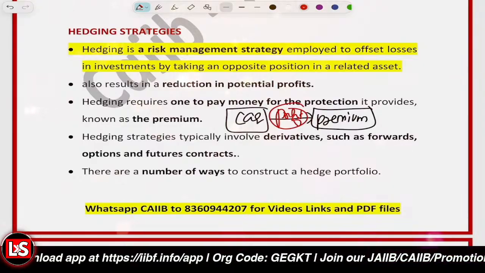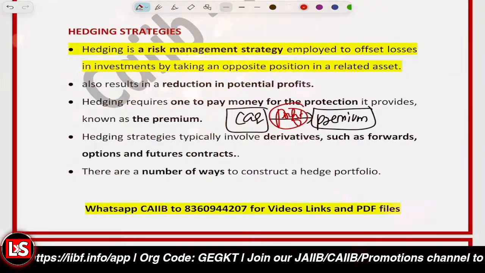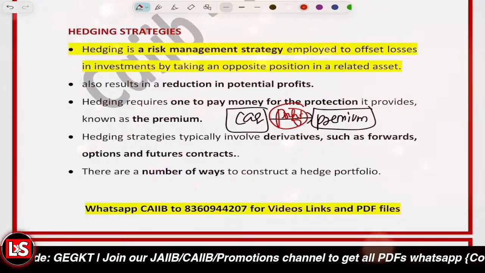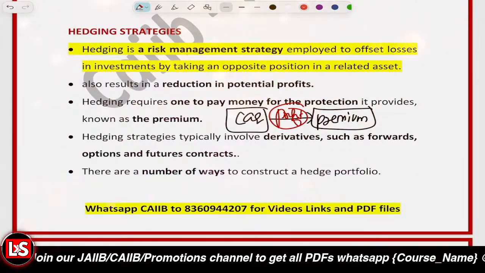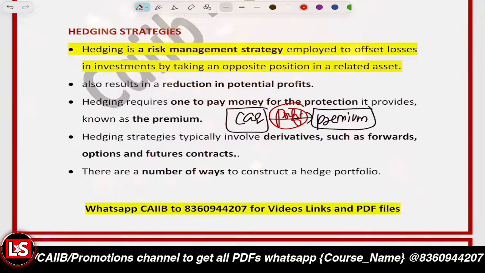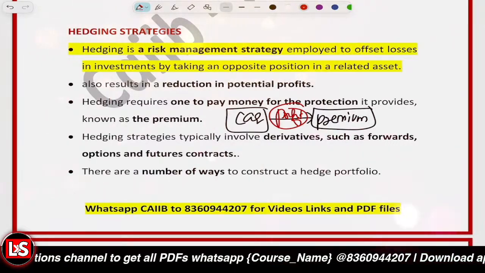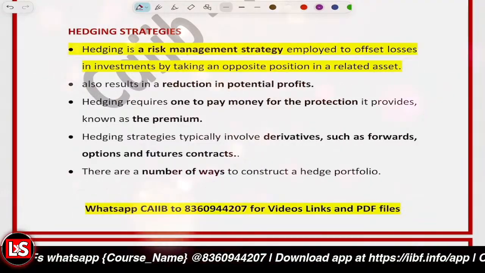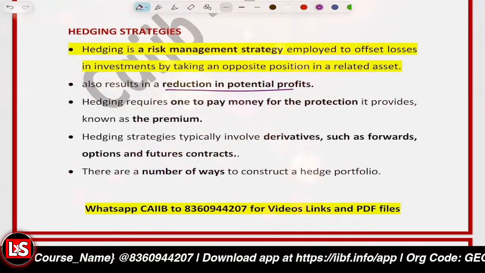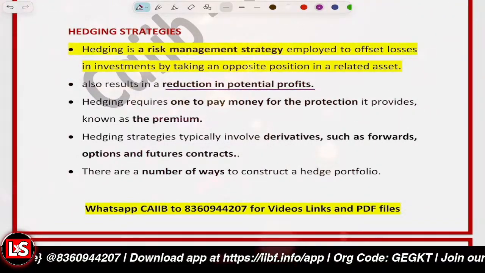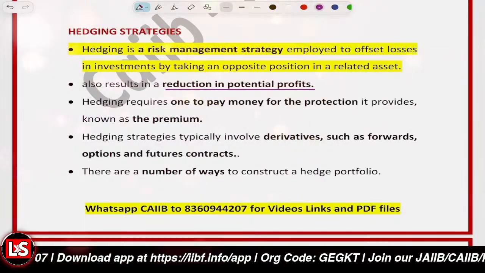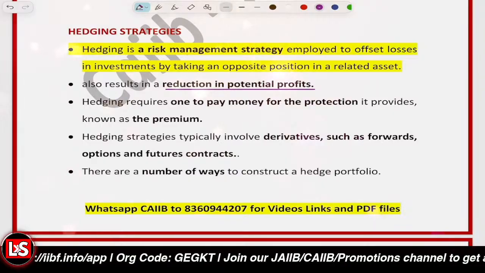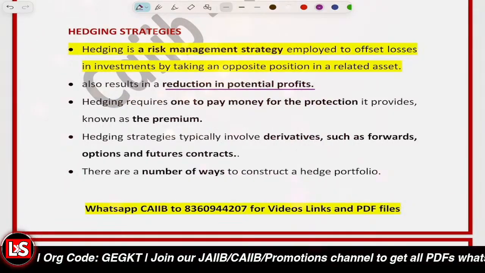If something happens, or never even happens, you still have to pay the premium. That's not refundable. So the cost of hedging basically involves paying the premium. There is transaction cost included in it, and that will definitely reduce our potential profit. We get a promise that the overall risk is lowered, but at the cost of our profits. That's the cost of hedging.